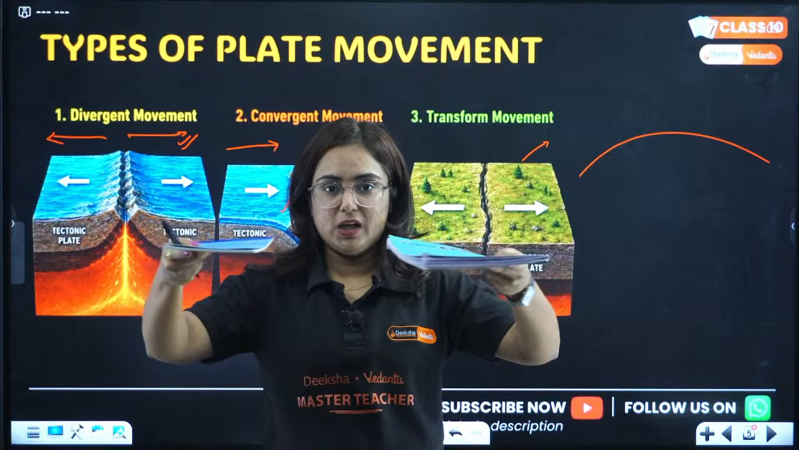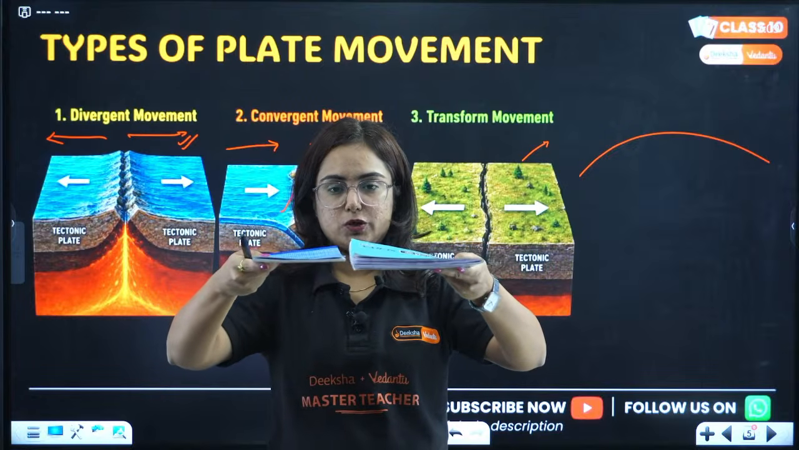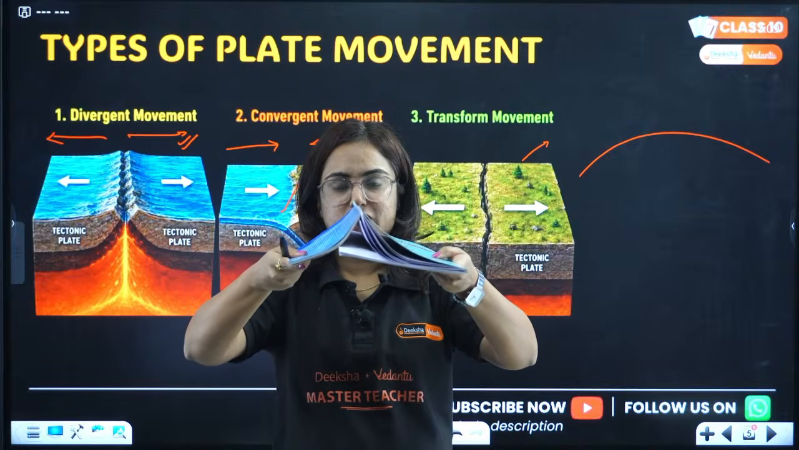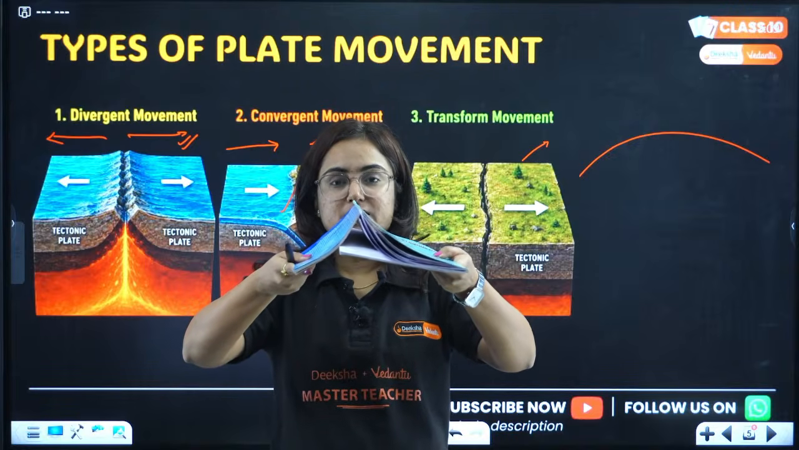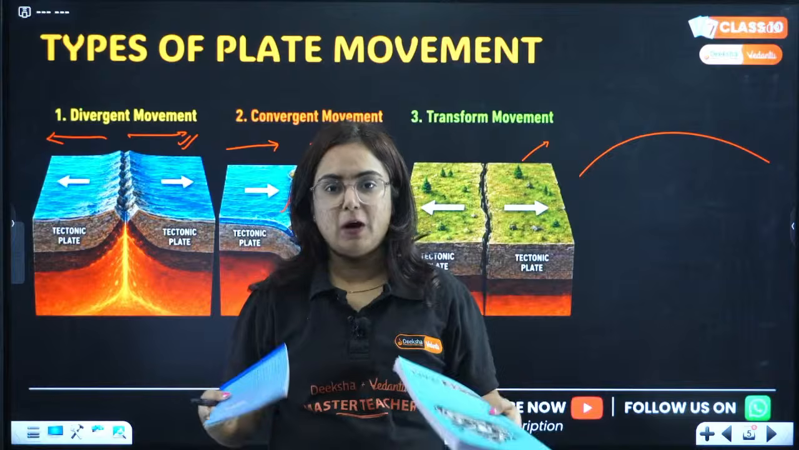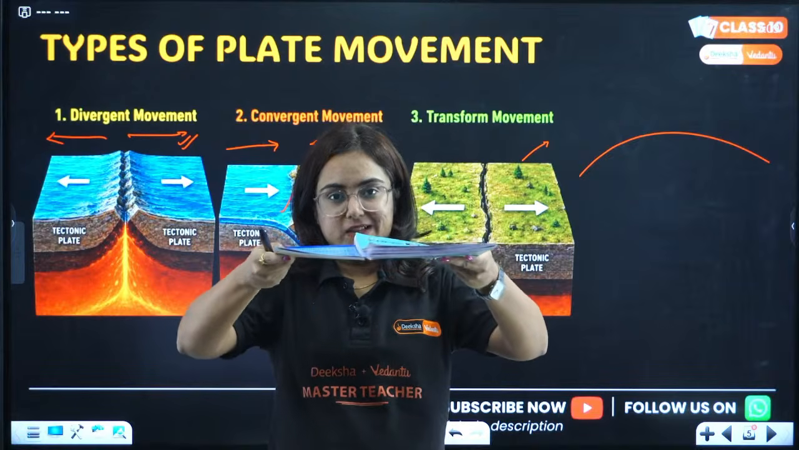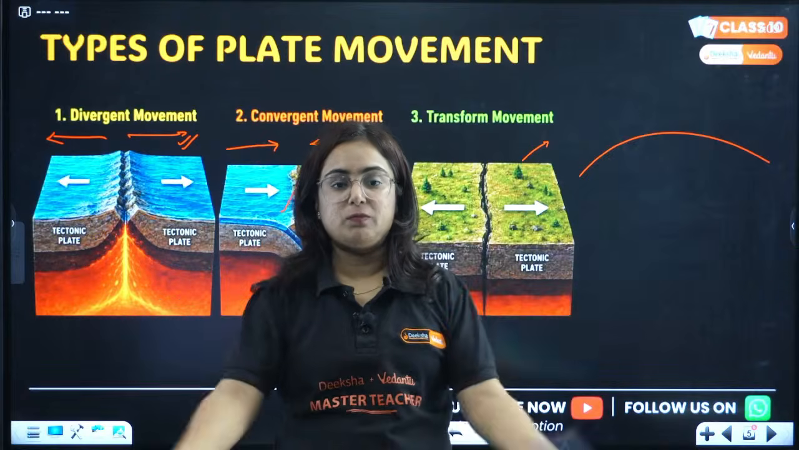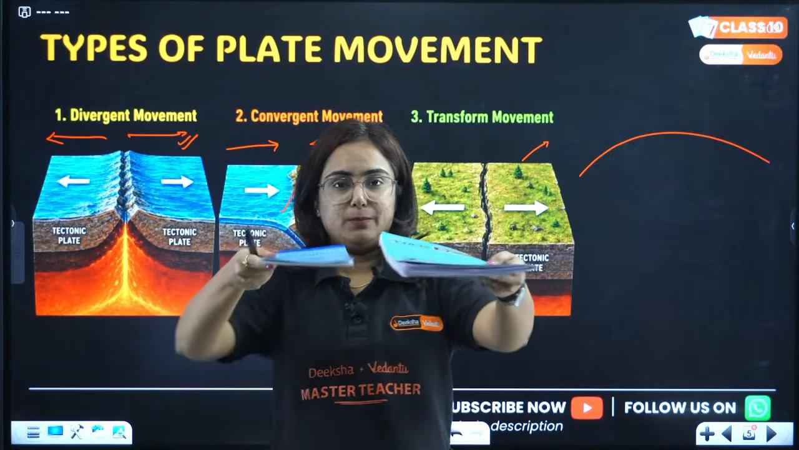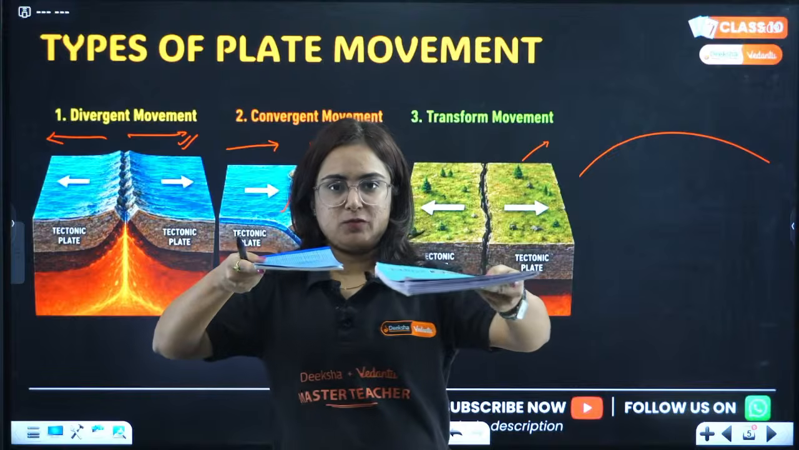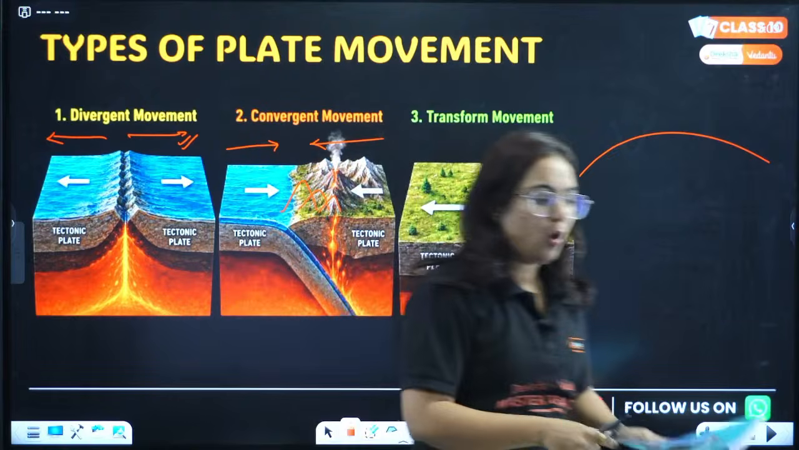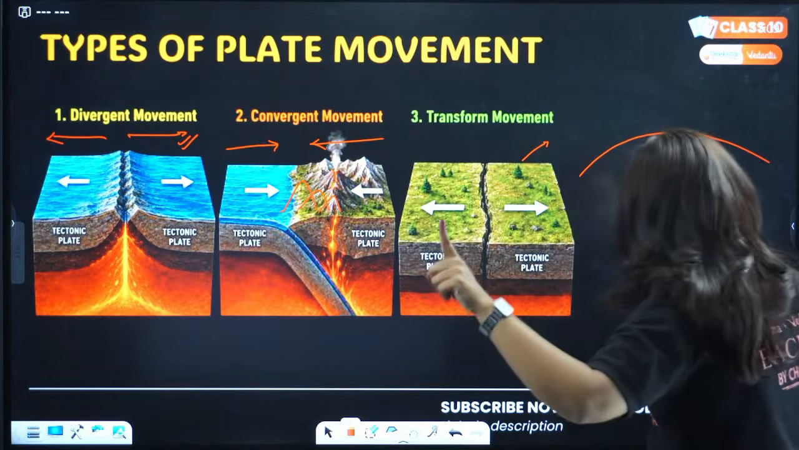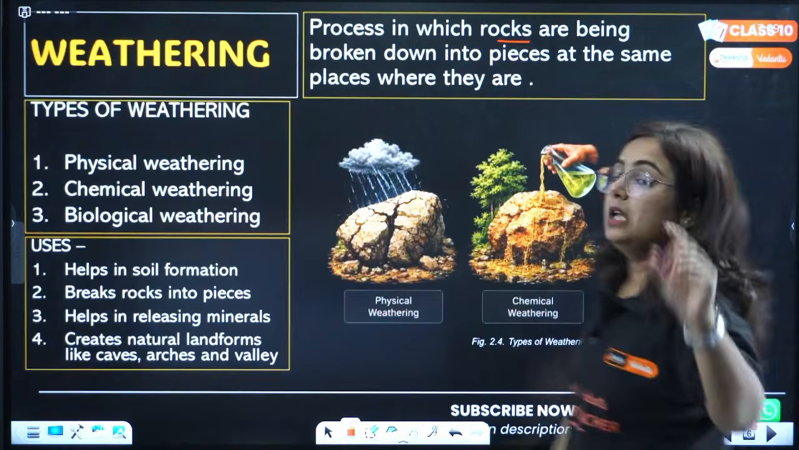When they converge with each other, coming close to each other, what happens? A mountain type of structure will form. These are known as fold mountains. A new landform is formed. Similarly, these plates can move away from each other. This is known as divergent movement. We have one more movement when the plates are moving like this. Transform movement, in which no landform is formed or destroyed. So this is one topic from this chapter you have to read nicely.